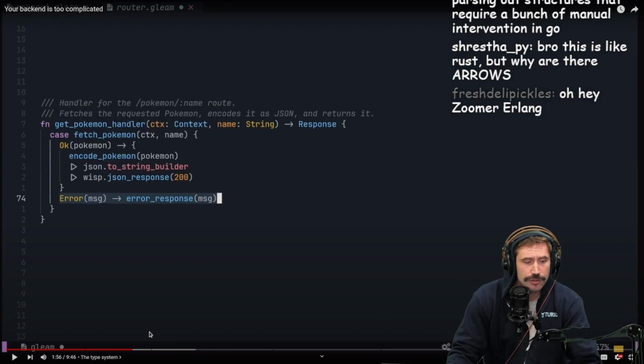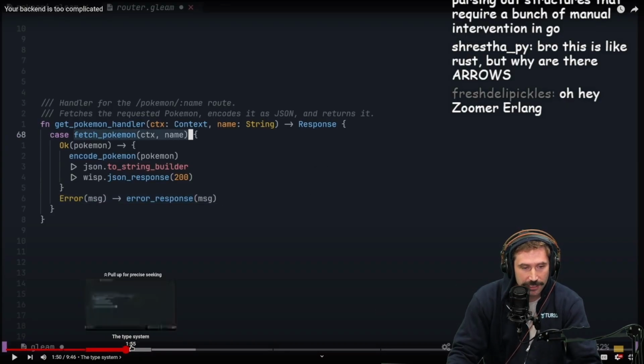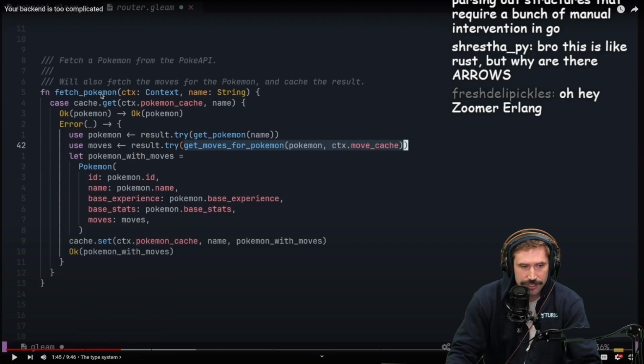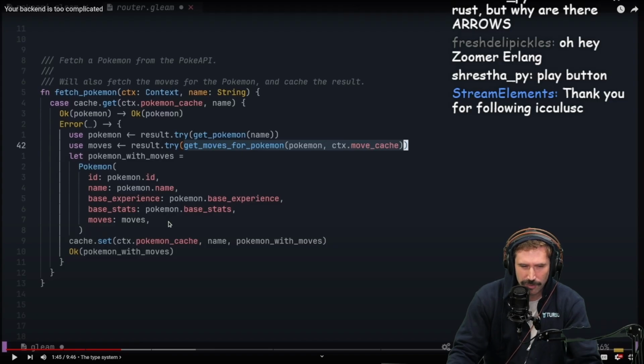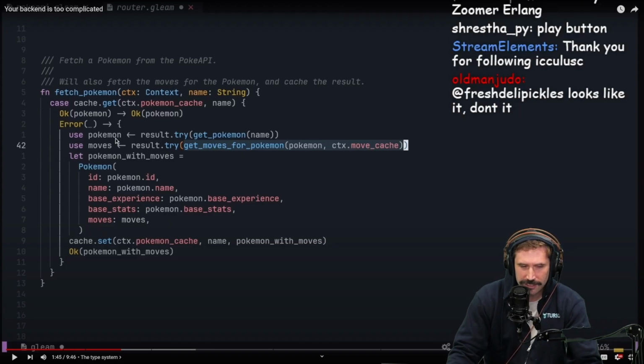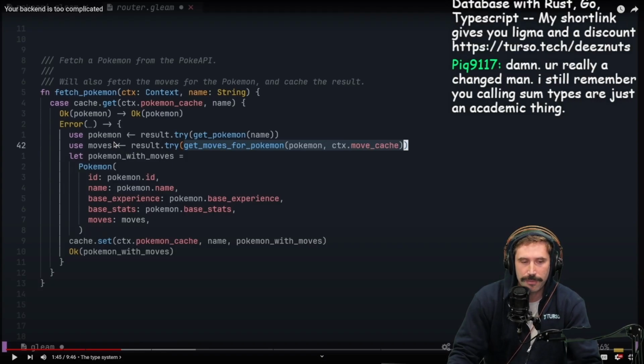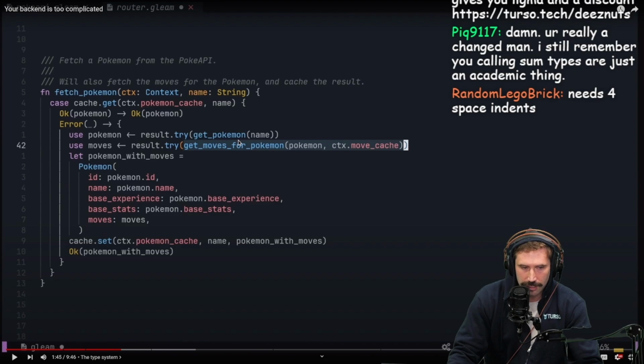I do love this style of code. Generally speaking, I do like the result style code. I think that tends to be one of the nicer ways. It's one of those things that I wish Go would somehow figure out how to have an idiomatic way to handle early returns.